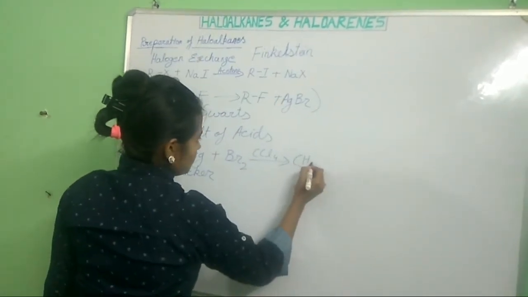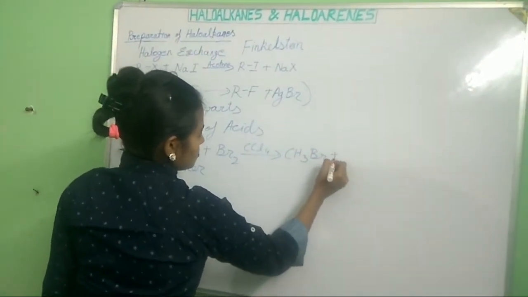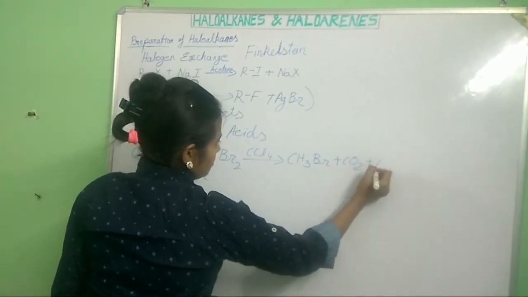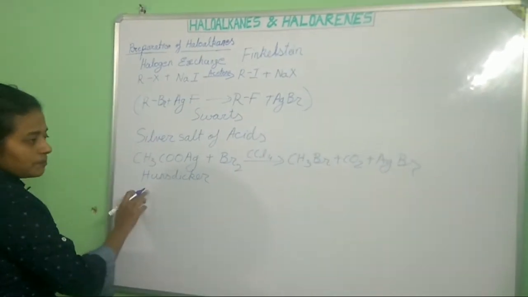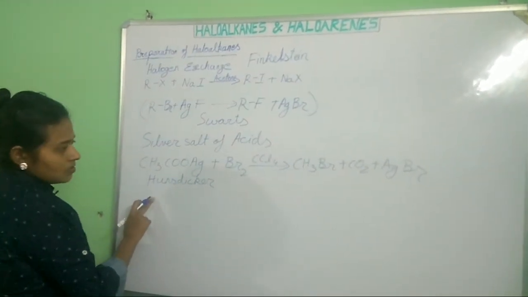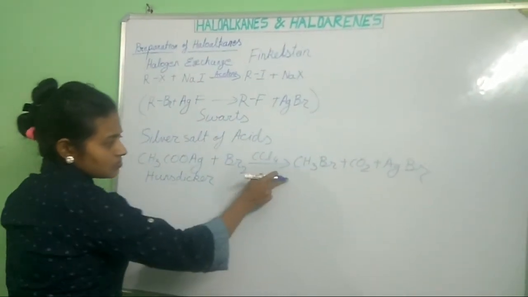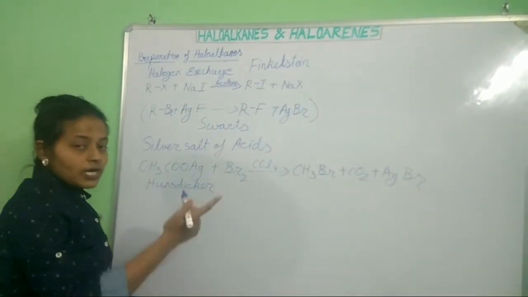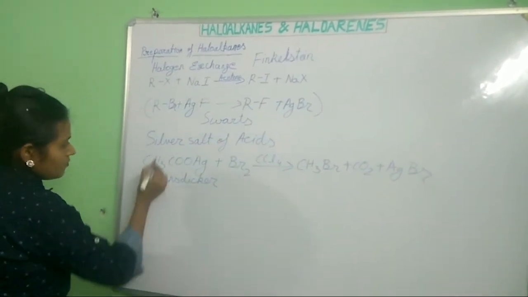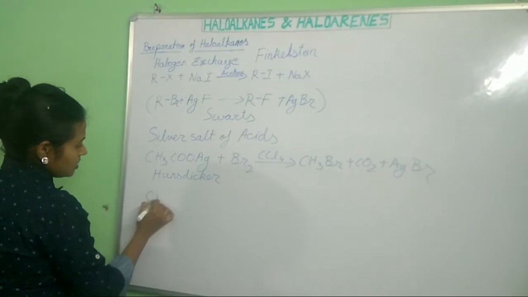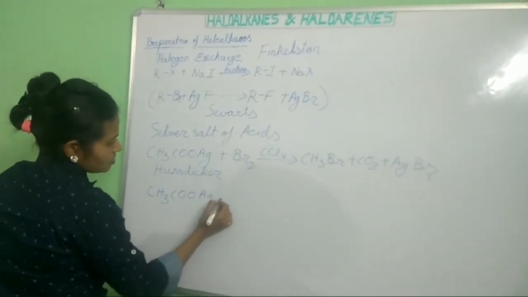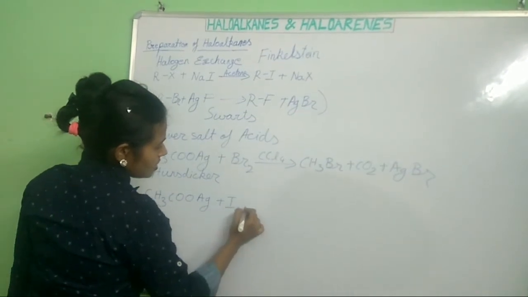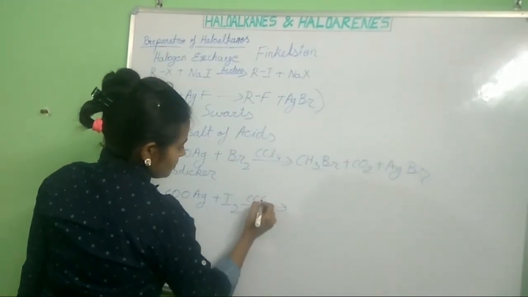What will happen? CH3Br plus CO2 plus AgBr. This method can be used for preparation of bromoalkanes as well as chloroalkanes. But iodoalkanes cannot be formed from silver salts of acids. Why? Because of the formation of esters. Esters are being formed.